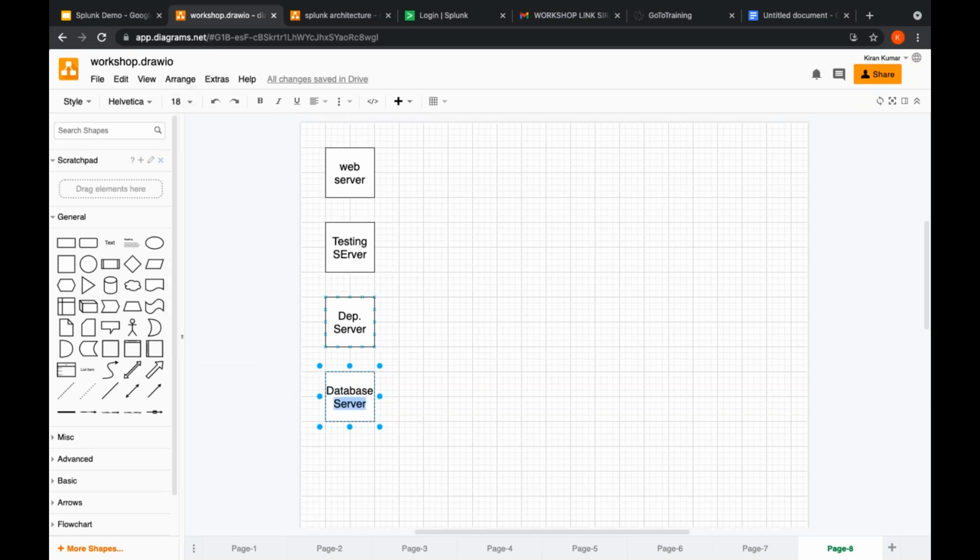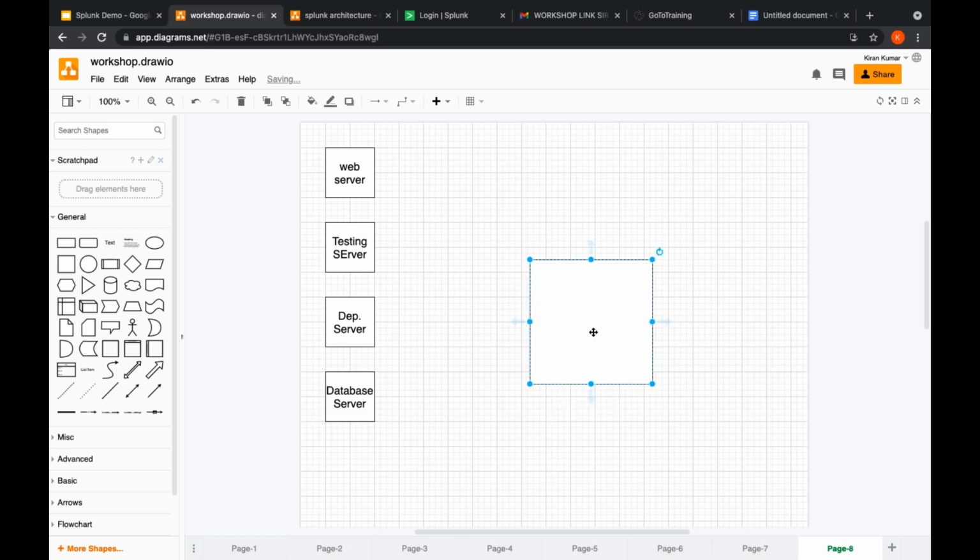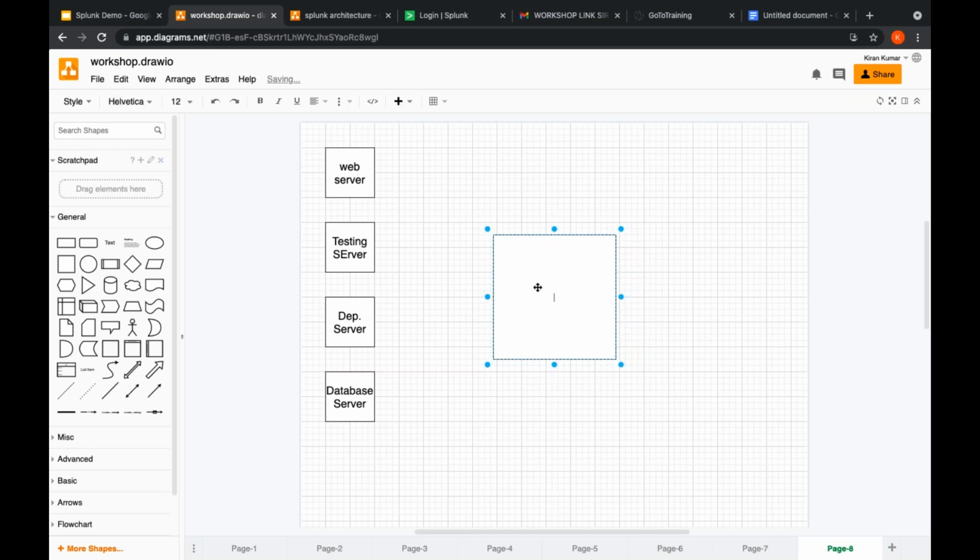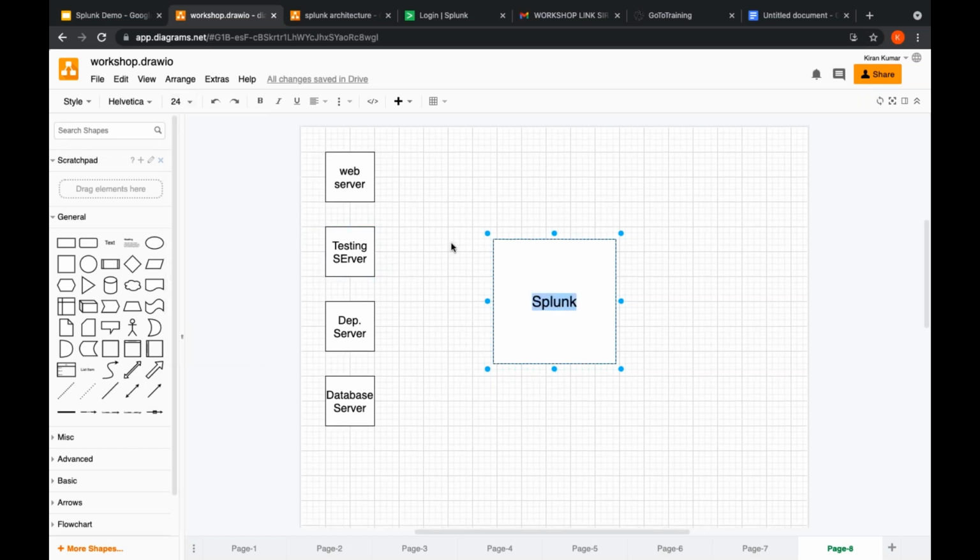So if we connect all these servers to our instance, which instance? To our Splunk instance. Okay. If we connect all these servers to our Splunk instance, so now the data will come live, right? Now the data is coming live to our Splunk instance.